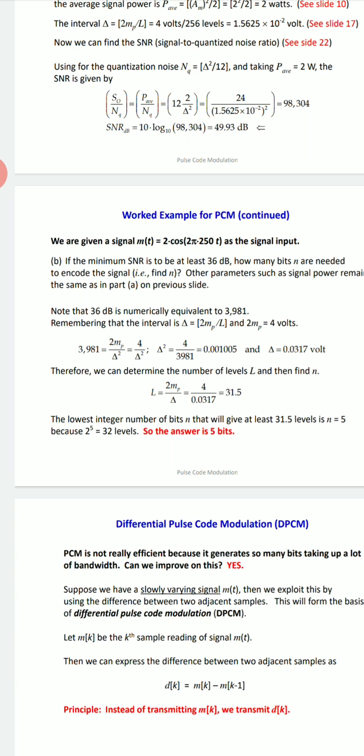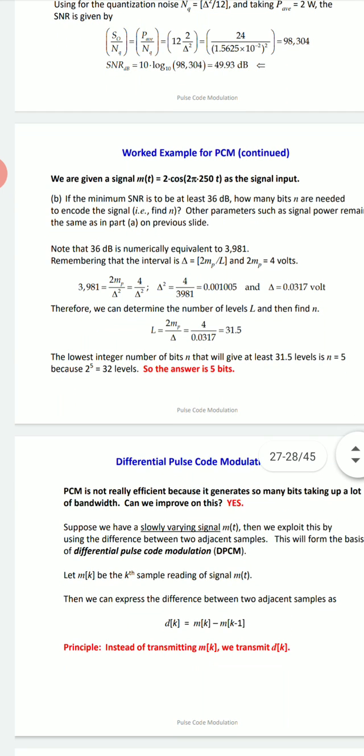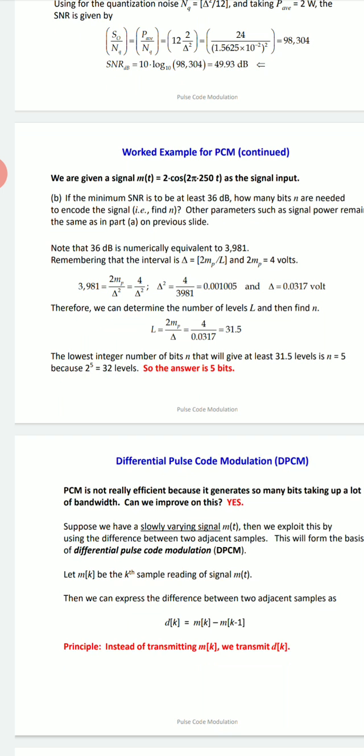Now we have 2 raised to n equal to L. 31.5 you can take as approximately 32. We are aware 2 raised to 5 is 32. So here you will get small n equal to 5. So we can say the lowest integer number of bits that will give at least 31.5 levels is n equal to 5. So here we get the answer, 5 bits.